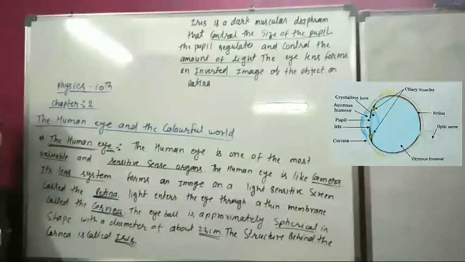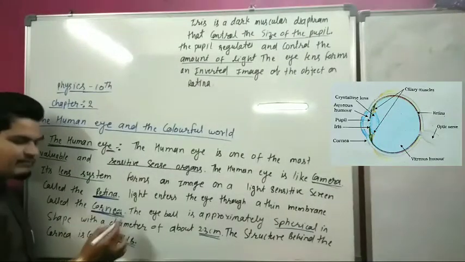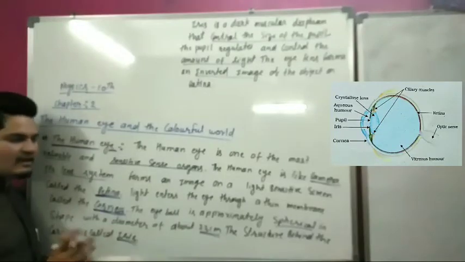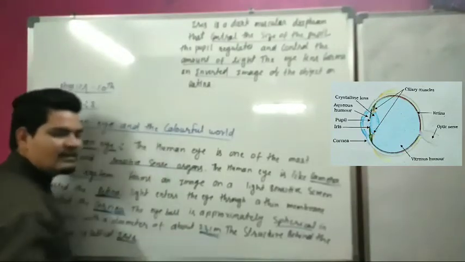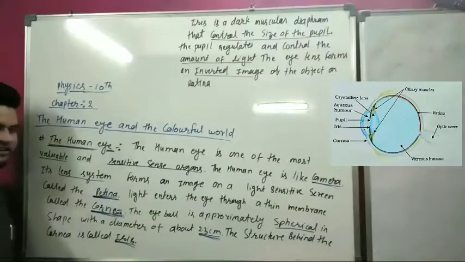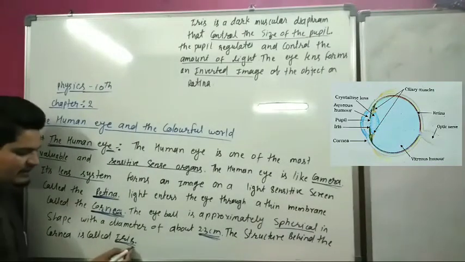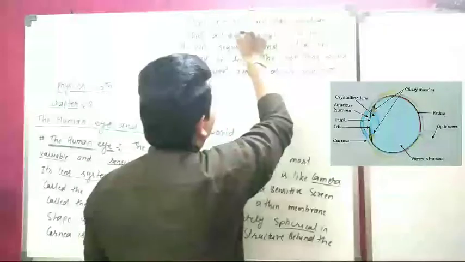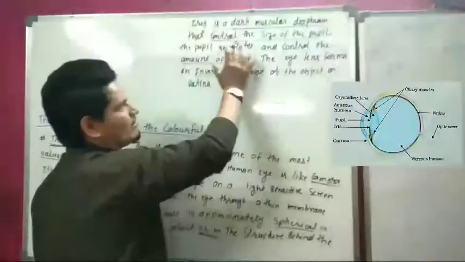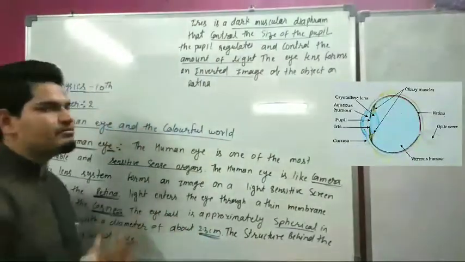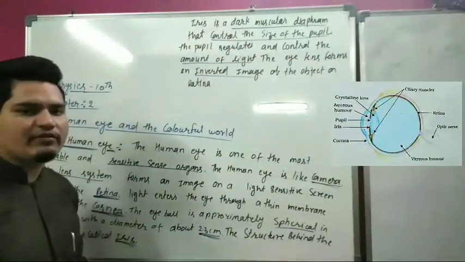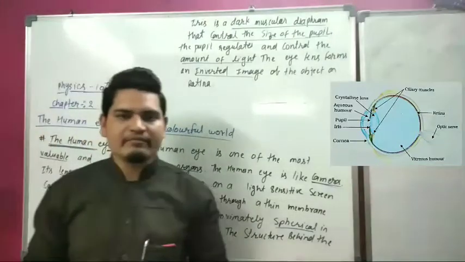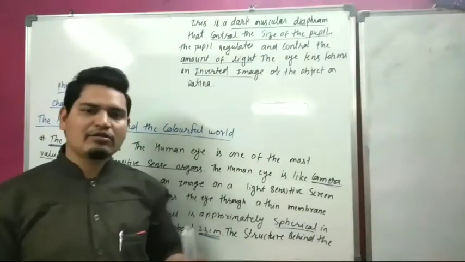Light enters through a thin membrane called the cornea, and the eyeball is approximately a sphere. Its size is about 2.3 centimeter, and the structure behind the cornea is called the iris. The iris is a dark muscular diaphragm that controls the size of the pupil. The pupil regulates the amount of light entering the eye. So you can see the diagram of the human eye, and you can also note this.